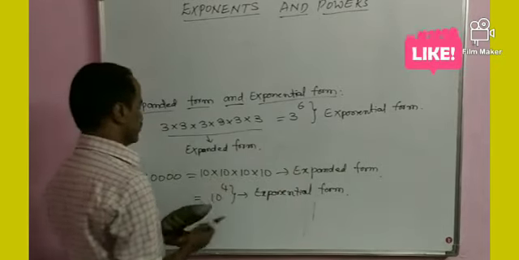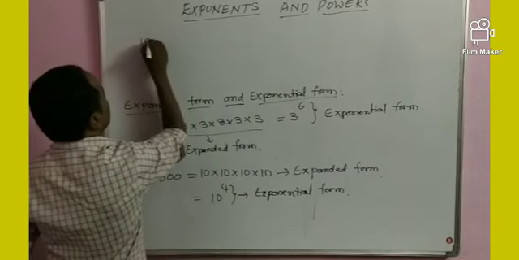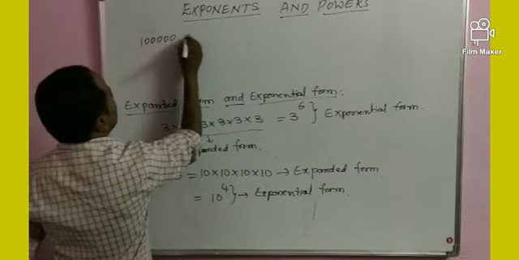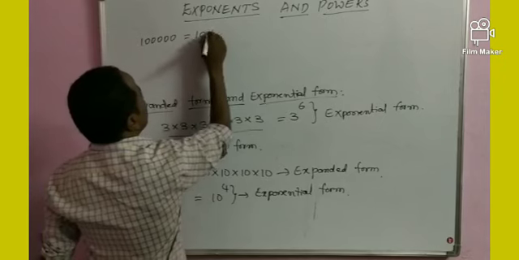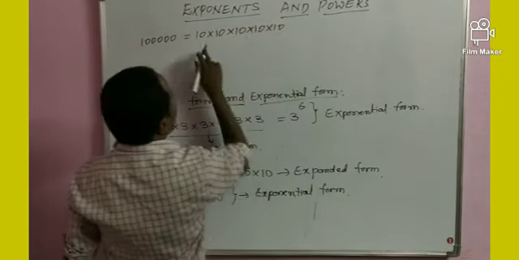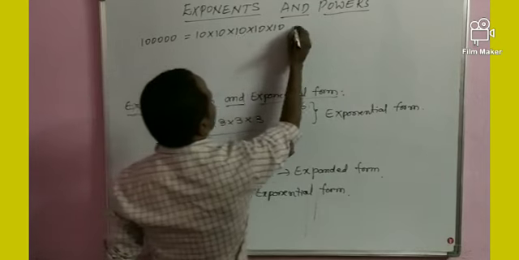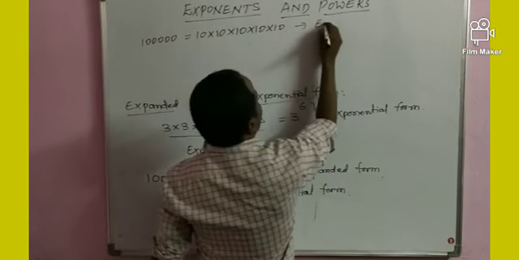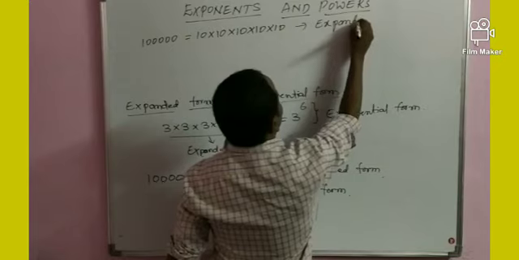One more example. It can be written as 10 into 10 into 10 into 10 into 10. 1, 2, 3, 4, 5. It is an expanded form.